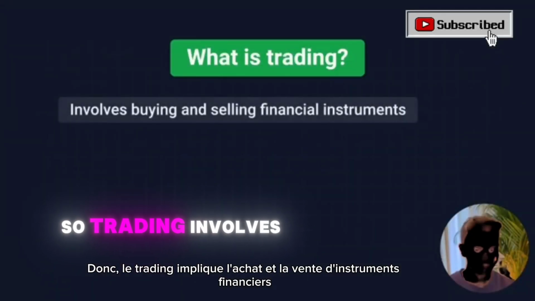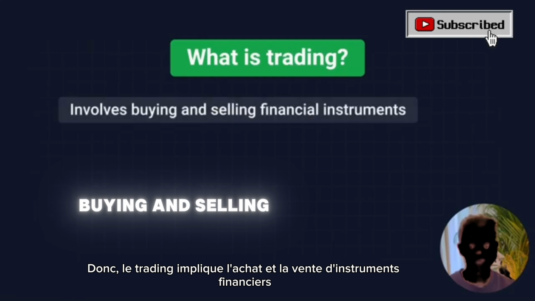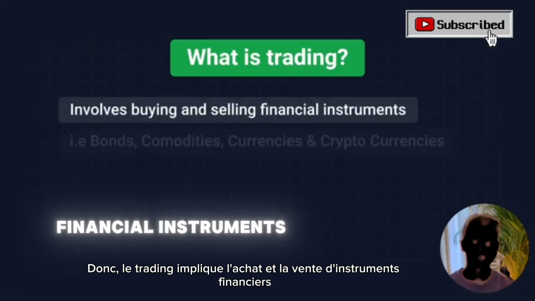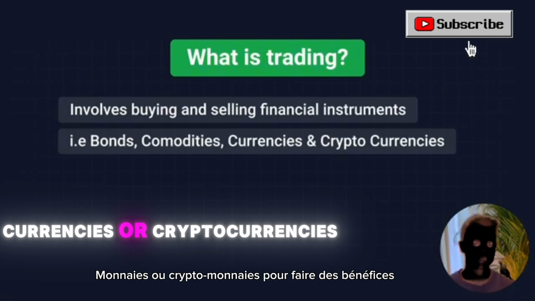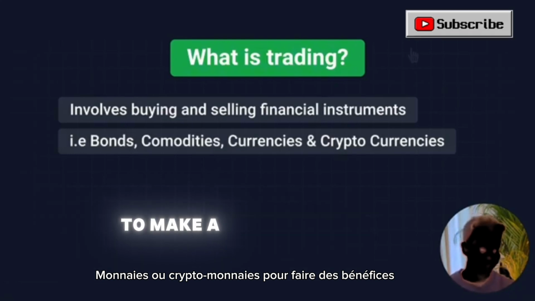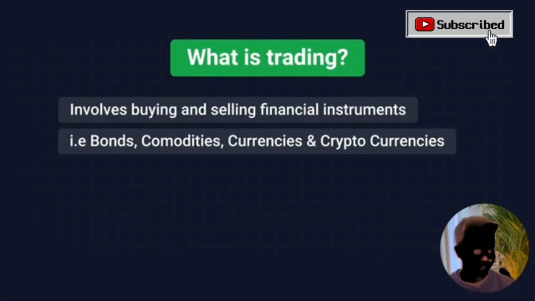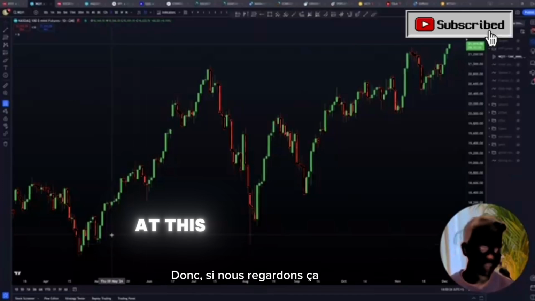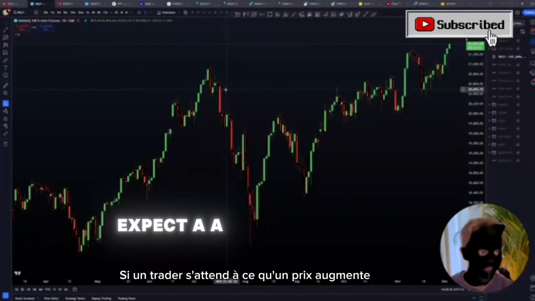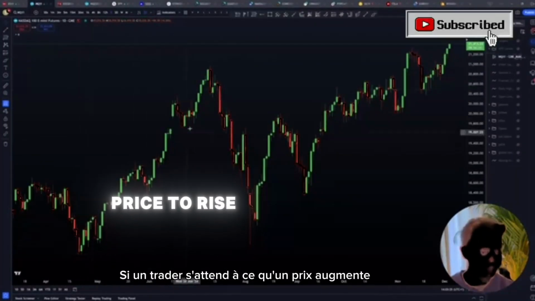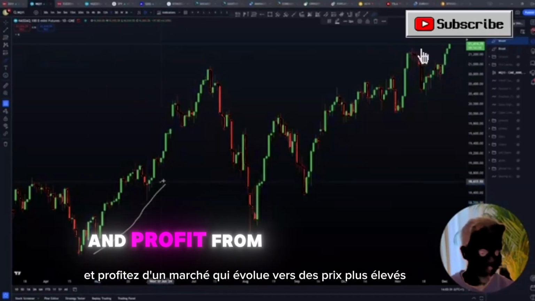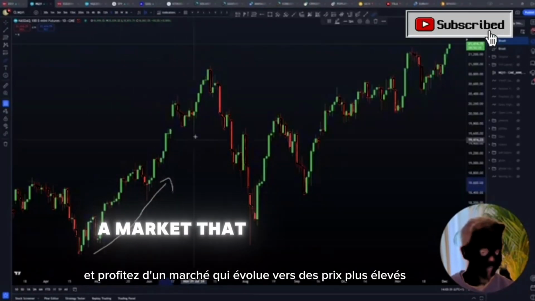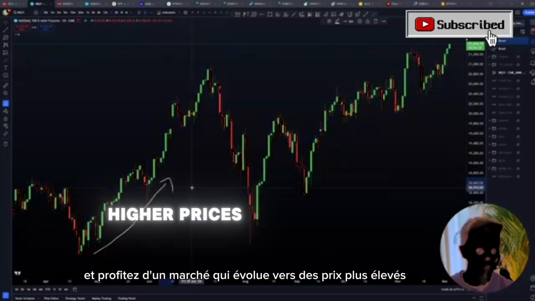Trading involves buying and selling financial instruments such as bonds, commodities, currencies, or cryptocurrencies to make a profit. So if we have a look at this, if a trader expects a price to rise, he can buy an asset and profit from a market that is moving to higher prices.